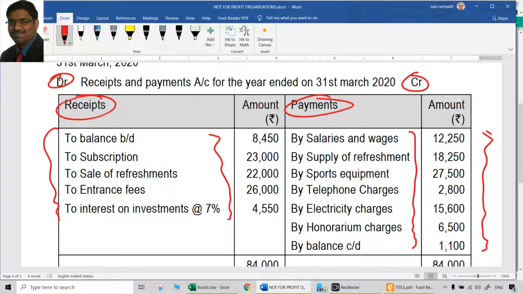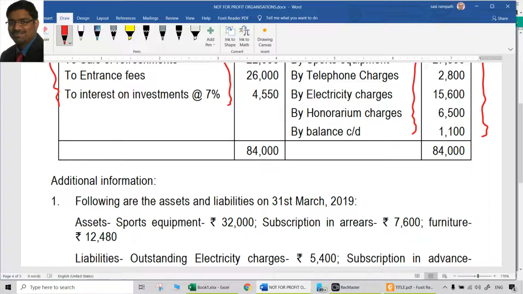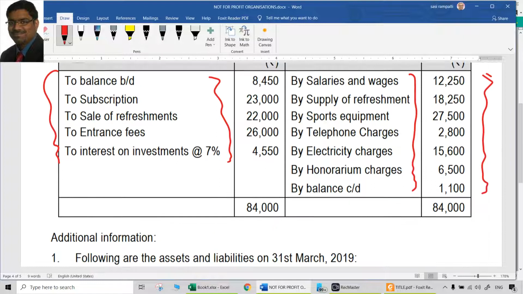So where we directly post to the income and expenditure account, or opening balance sheet, or closing balance sheet, we can do that. Where we cannot, we can have an account also, so that we have double entry completed. Otherwise what happens? Most of the times people will be only doing one aspect, and they will ignore, or they will not understand what happened to that on the other side of it. So if they did credit and if they did not do debit, what happened to that will be ambiguous. When you do both, it will be easier.